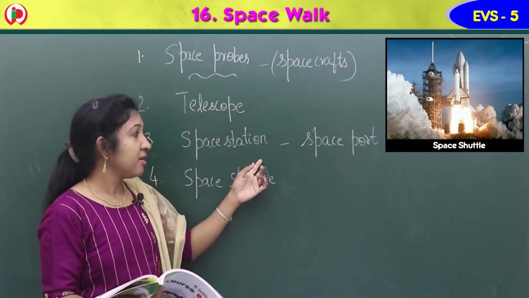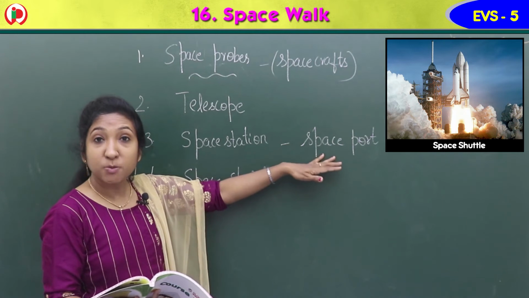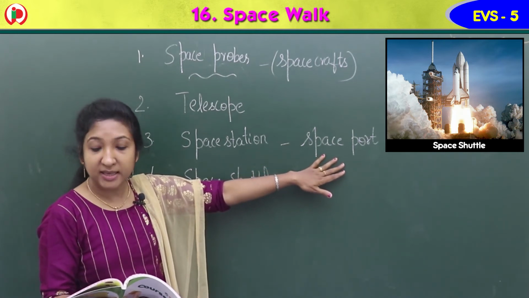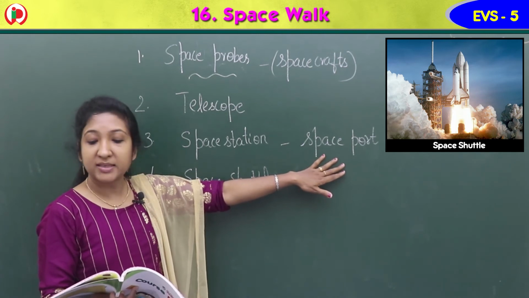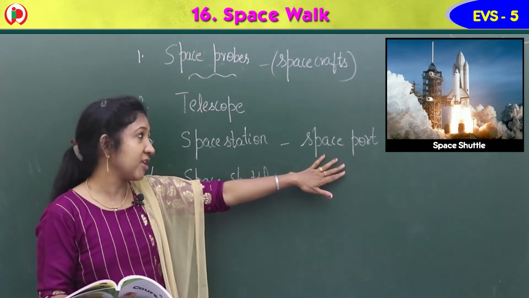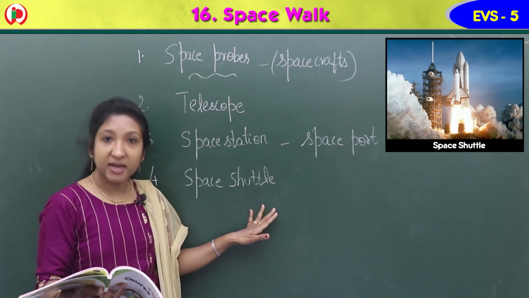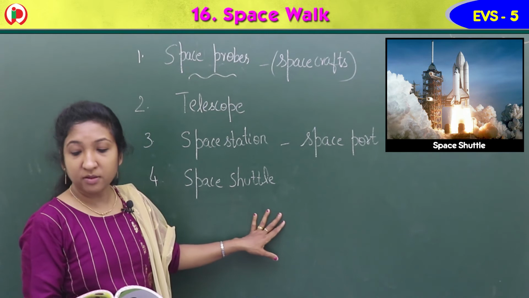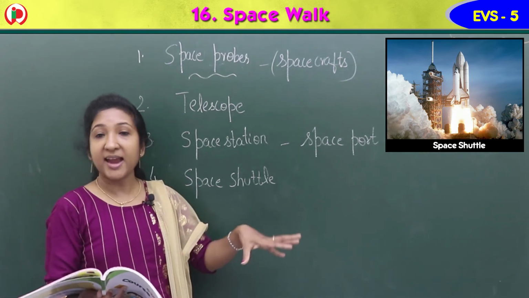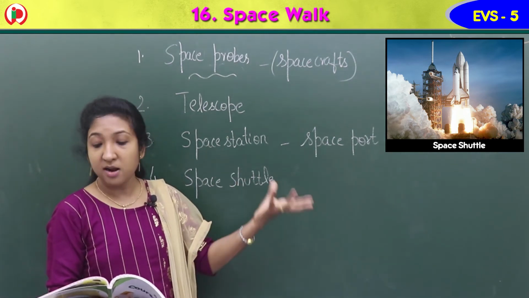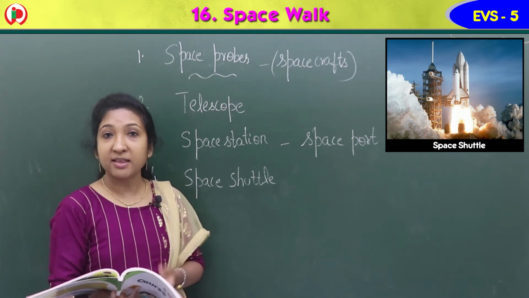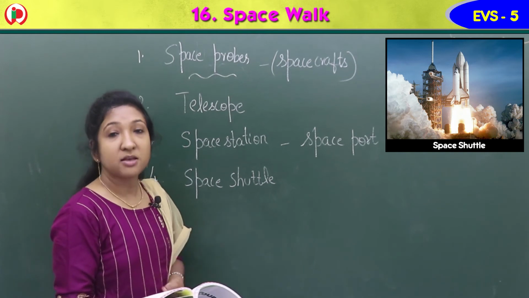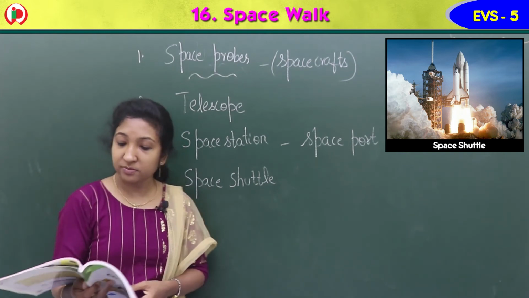Space station, it is a permanent space port. Astronauts live here and do experiments here. The International Space Station is the only space station. Then the space shuttle, a reusable spacecraft designed for sending astronauts to space. Examples given are Discovery and Columbia, some famous space shuttles.